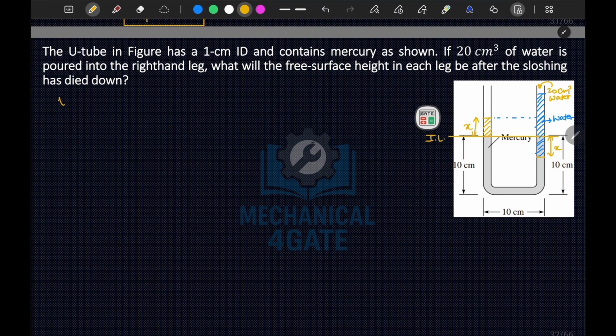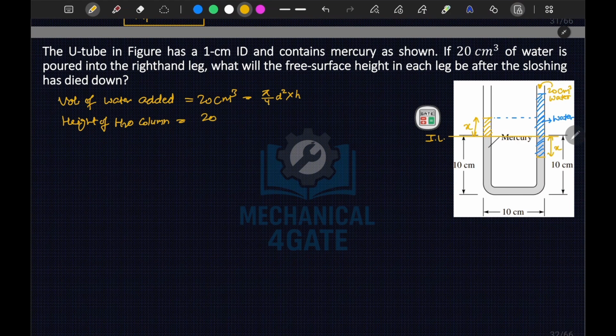How much volume of water is added? The volume of water added is equal to 20 centimeter cube. So the height of the water column: this volume is equal to pi by 4 d square times h. So h is 20 divided by pi by 4 times d square.